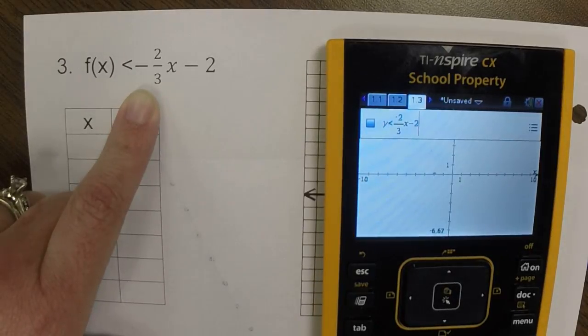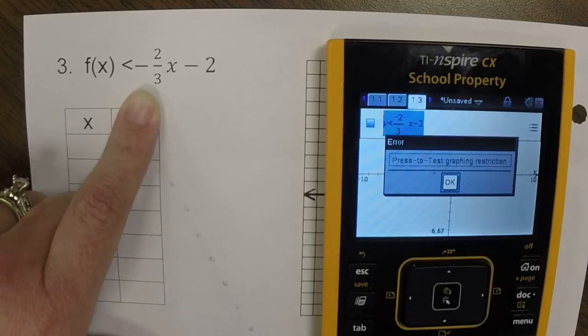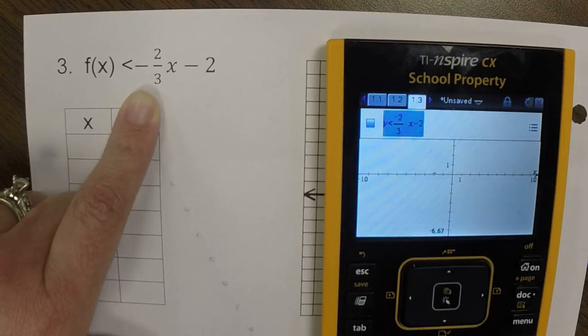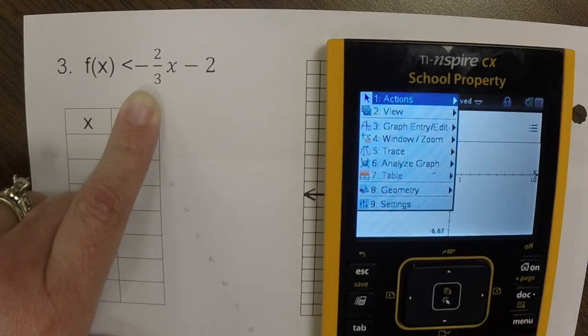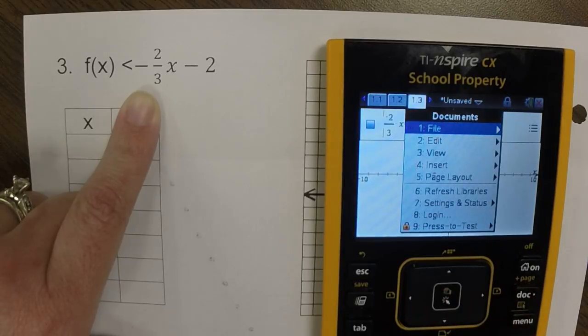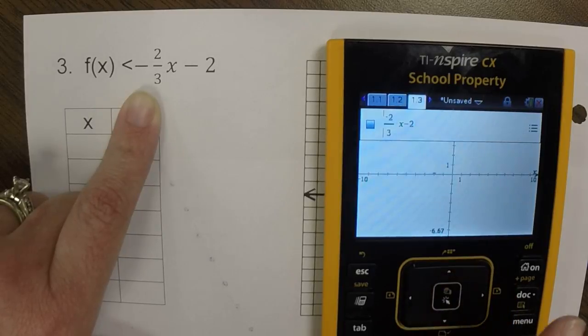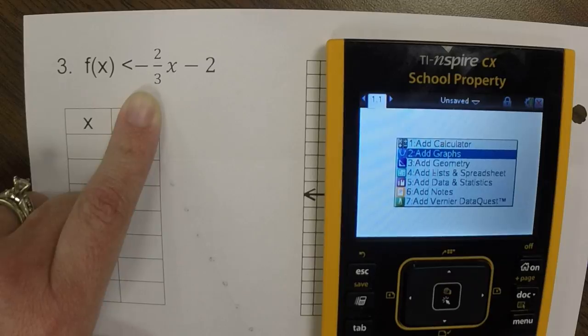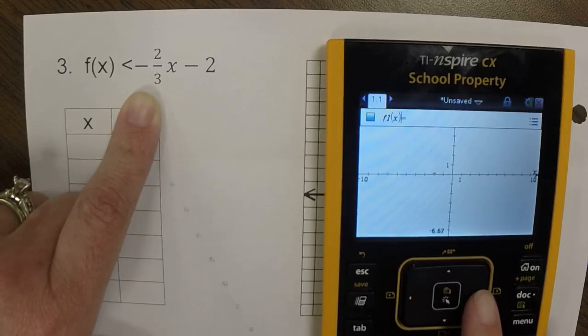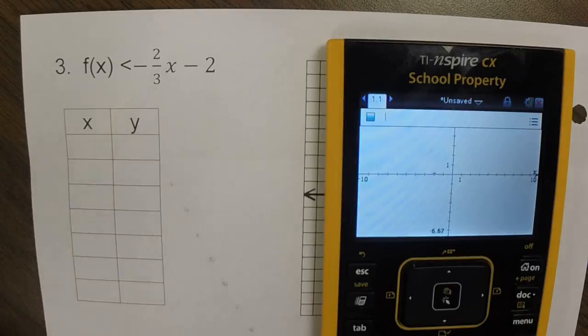So when I hit enter, uh-oh, apparently I did something wrong. Alright, let me try this again. Sorry, these are new calculators for me too, so let me try a new document. Well, I guess I'll have to make a second video to figure out how to do the inequalities.